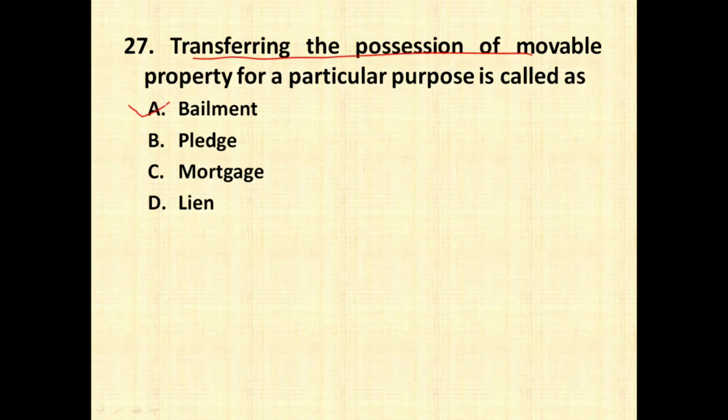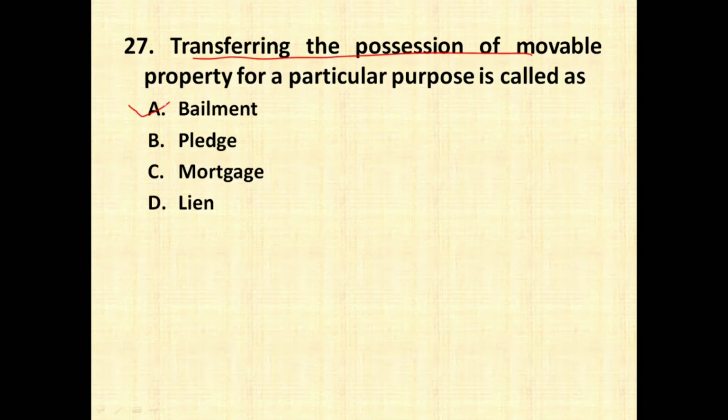Mortgage is nothing but whenever you are transferring the possession of an immovable property, then it is called as mortgage. Lien is nothing but if you are retaining a property, then it is called as a lien. In all the cases, ownership remains with the owner itself, only the possession of the goods is going to be transferred. A simple example of bailment is in case of a repair shop. Whenever you give your mobile phone to the repair shop, then it is a case of a bailment.